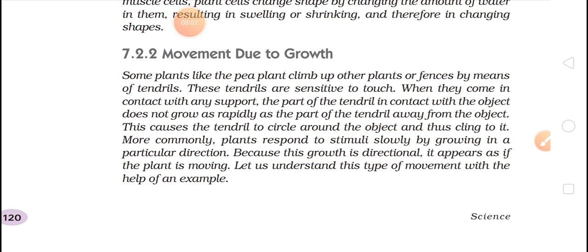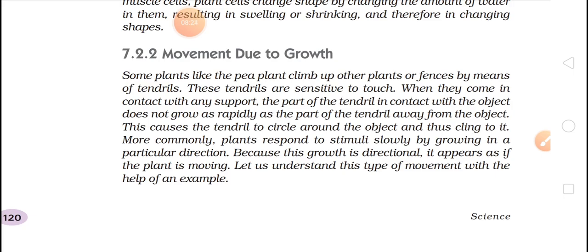Yes, now let's see movement due to growth. Some plants like the pea plant climb up other plants or a fence by means of tendrils. Okay, you have seen they are the climbers, so they need the support of some other organism, some other plants. These tendrils are sensitive to touch.